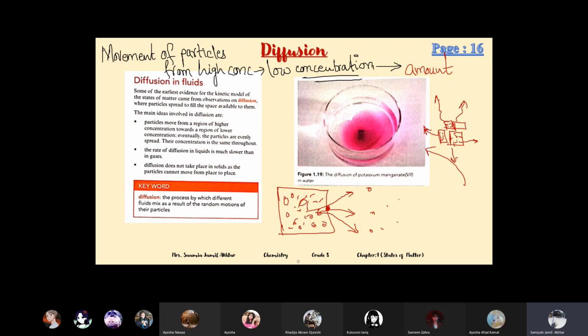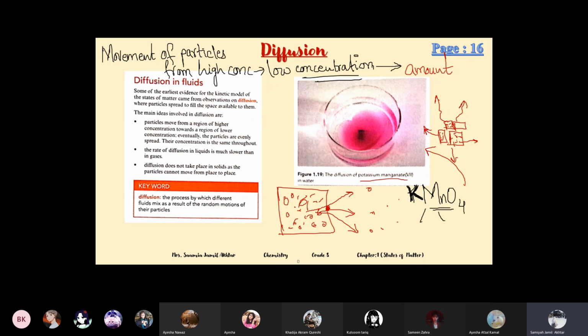Can you tell me the formula of potassium permanganate? What's the symbol for potassium? K. Yes. Potassium is a metal, and metal always comes first. So potassium is K. Manganate is MnO4. This is the manganate ion.